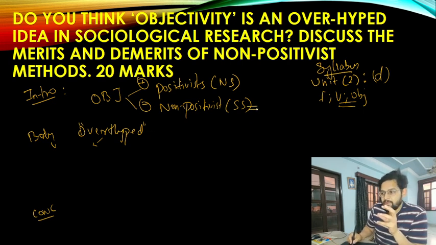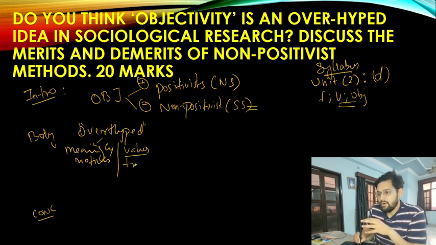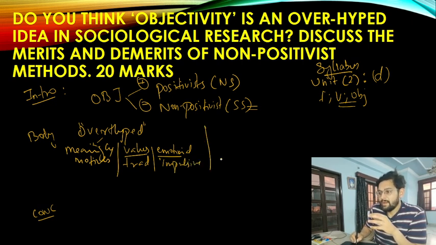The second group that we have highlighted, they are saying it is overhyped because humans react on the basis of meanings and motives. This term is very near and dear to Max Weber, an interpretative sociologist who talks about phenomenology, etc. So it's overhyped according to the meanings and the motives. Moreover, we take actions on the basis of values, on the basis of traditions. We react on emotional instincts. We are impulsive, etc. So it's an overhyped statement.